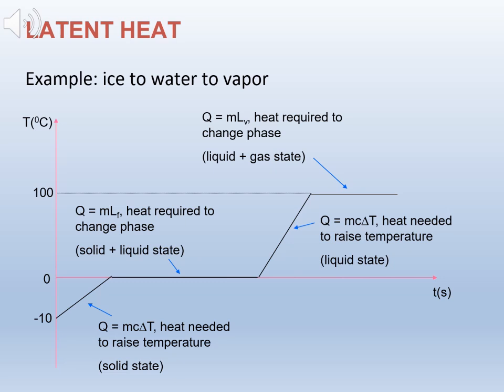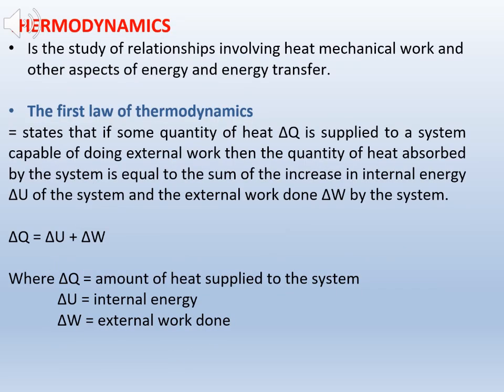In thermodynamics, relationships involve heat, mechanical work and other aspects of energy and energy transfer.